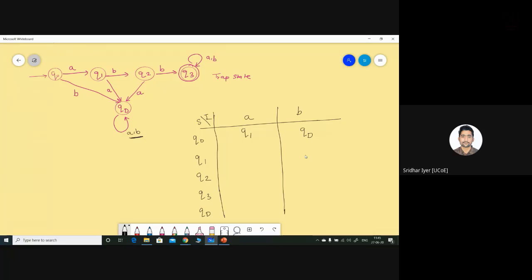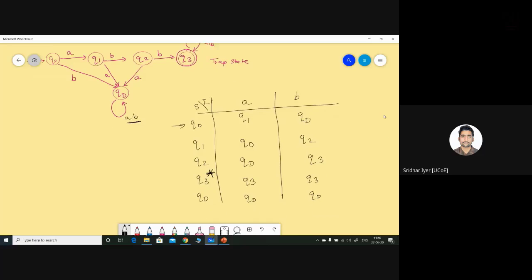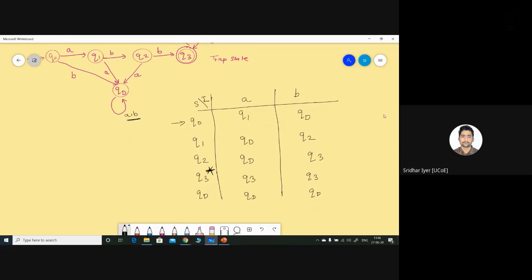Same way, Q1 on input A goes to QD, Q1 on input B goes to Q2. Let me complete this for you. It's QD and it is Q3. Similarly, Q3 is a trap state. So whatever be the input, it is going to remain in Q3 only. Once you enter QD, it will remain in QD. So it's really simple. If you have drawn the diagram, you can simply copy it down and create the table. Simply highlight the trap state over here, that is QD. You don't need to do anything to show the dead state because it's understood. The final state itself is a trap state.